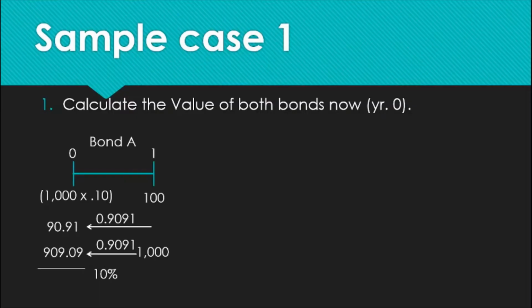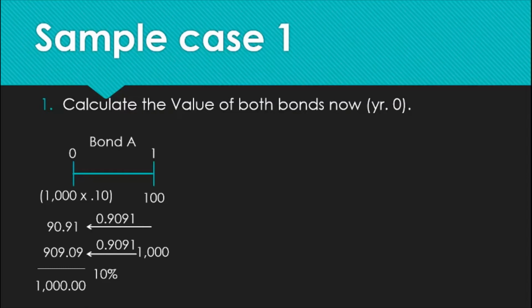The PV factor for 10% is 0.9091 for 1 year. So that would give us the present value of coupon payments, 90.91. The present value of the par value at 909.09. This will give us 1,000 pesos as the value of bond A.